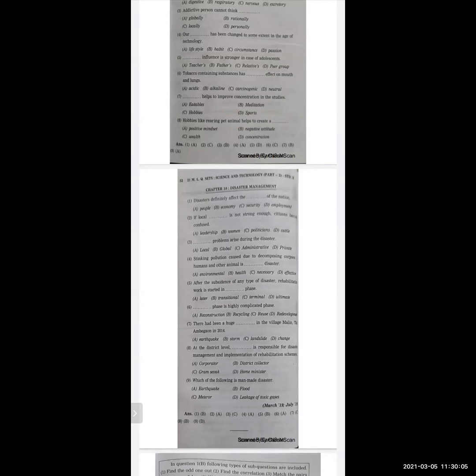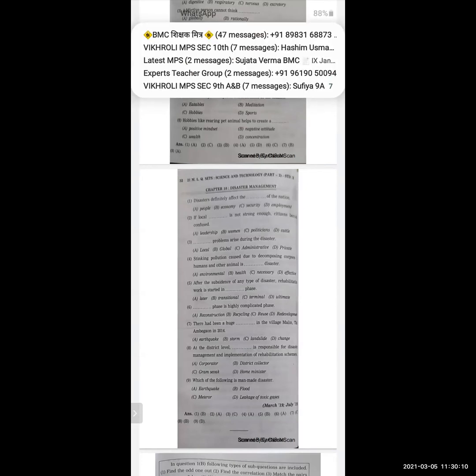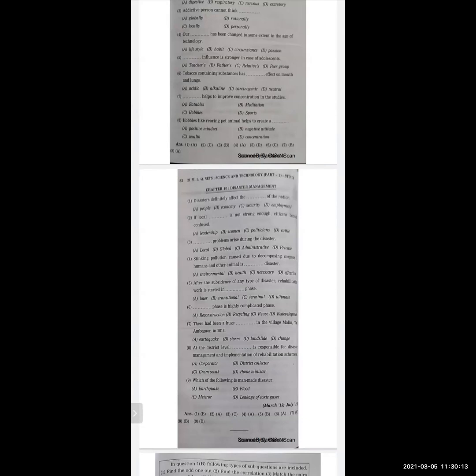There was a huge landslide in the village. Now we have seen in newspapers also at that time how the landslide happened. Next, at the district level, dash is responsible for disaster management and implementation of rehabilitation schemes. Options are corporator, district collector, gram sevak, home minister. And the correct option is district collector.